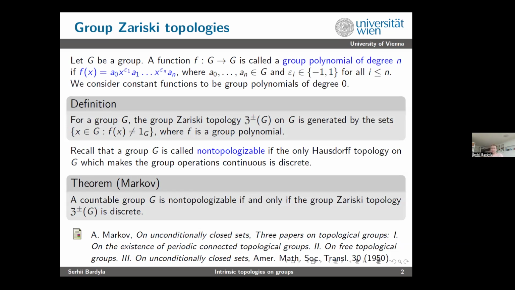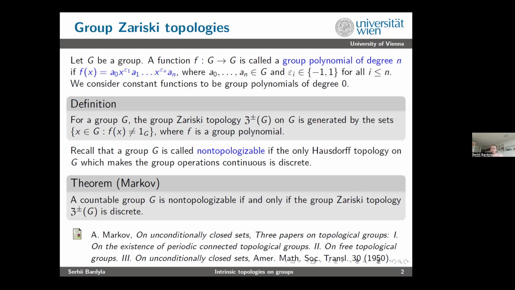So this is a sub-basis. You consider all such open sets, and you take arbitrary finite intersections, and then you take arbitrary unions of them. In this way, the algebraic structure generates some topology on our group.